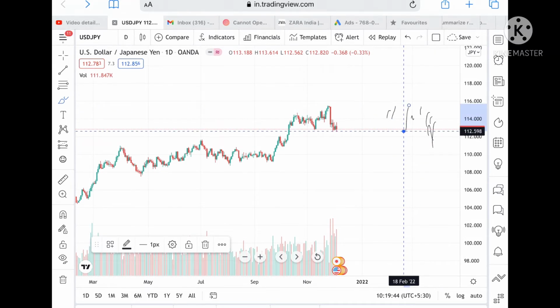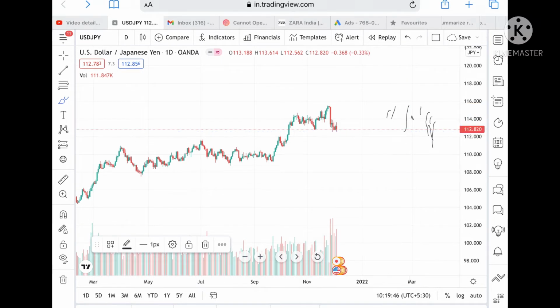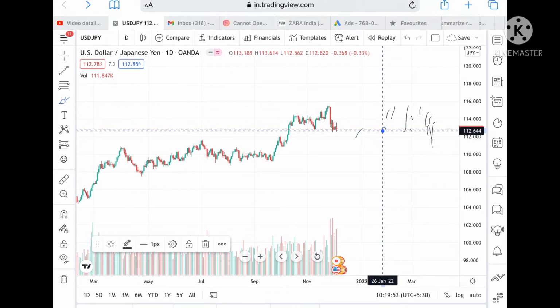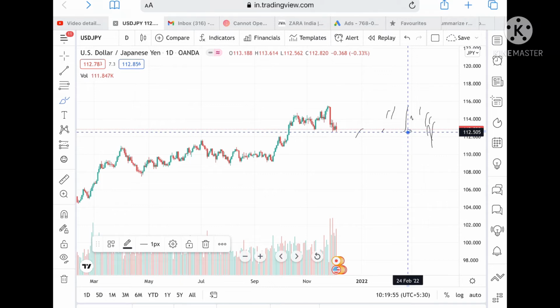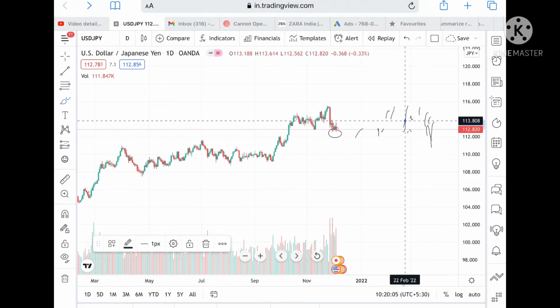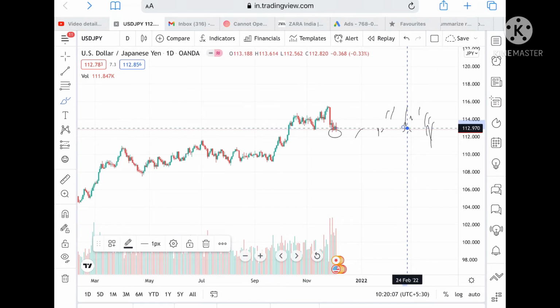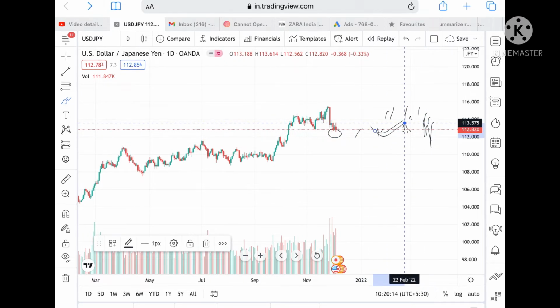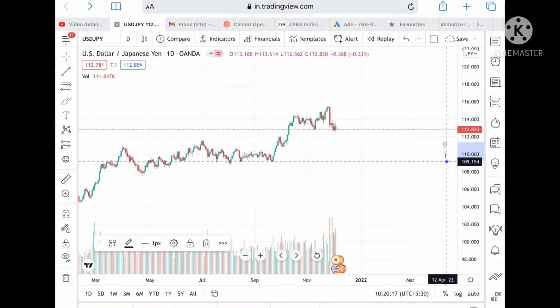Suppose if it didn't sustain this level, then we can see a level 112.598. Okay, and keep this in mind that if it comes close to this level 112.923, then we can see it can go further low to a level of 112.664, 112.505, and if it comes close to this level, then we can see it can touch a level of 112.132. Why? Because this level is already tested, so keep this in mind. If the price goes below the level of 112.970, it can go further low to a level of 112.039, and from there we can see a bounce back. Okay, so keep this in mind.